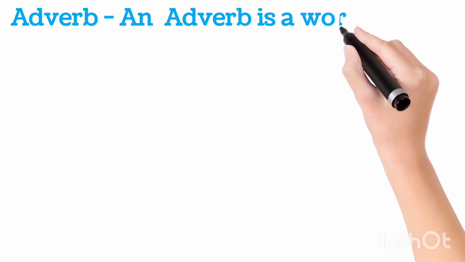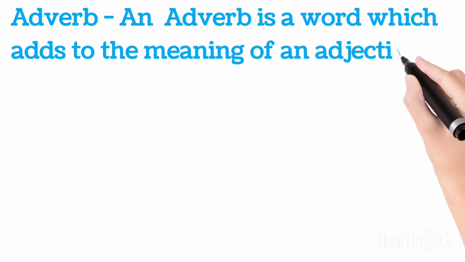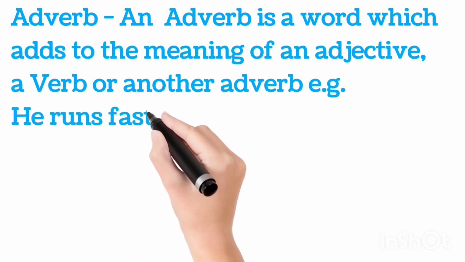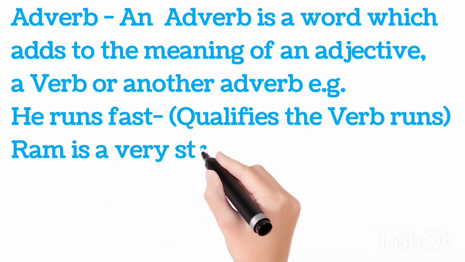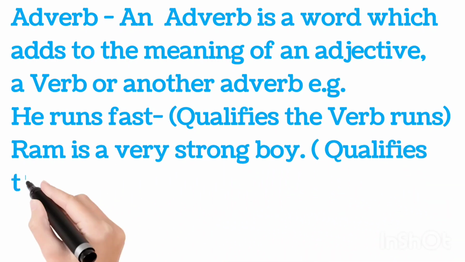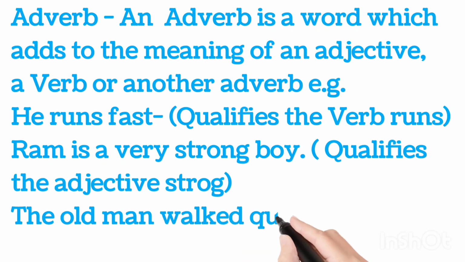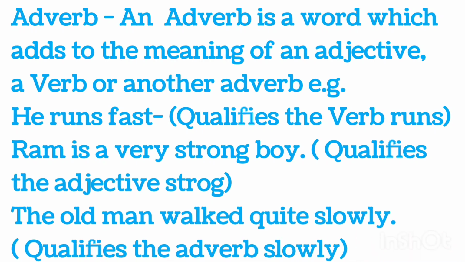Adverb. An adverb is a word which adds to the meaning of an adjective, a verb, or another adverb. For example, he runs fast: fast qualifies the verb runs. Ram is a very strong boy: very qualifies the adjective strong. The old man walked quite slowly: quite qualifies the adverb slowly.